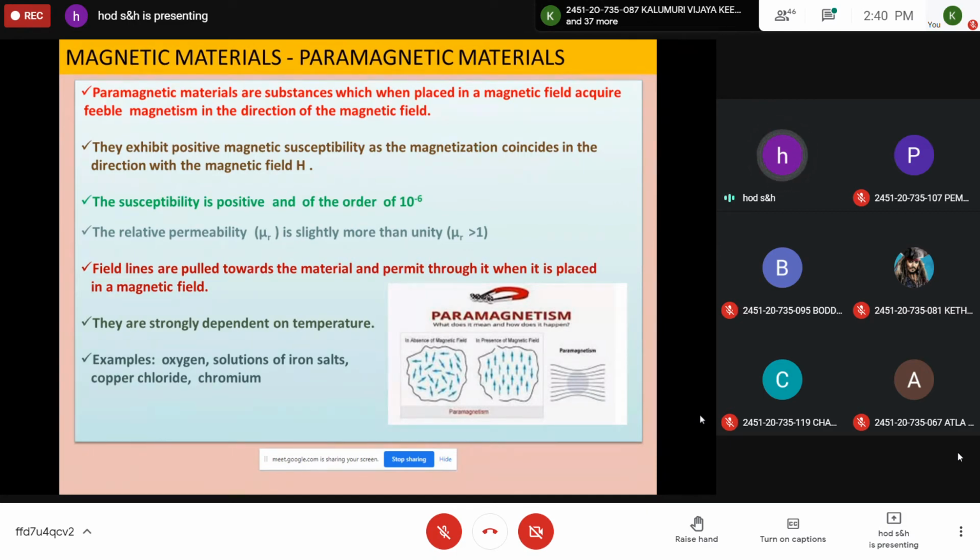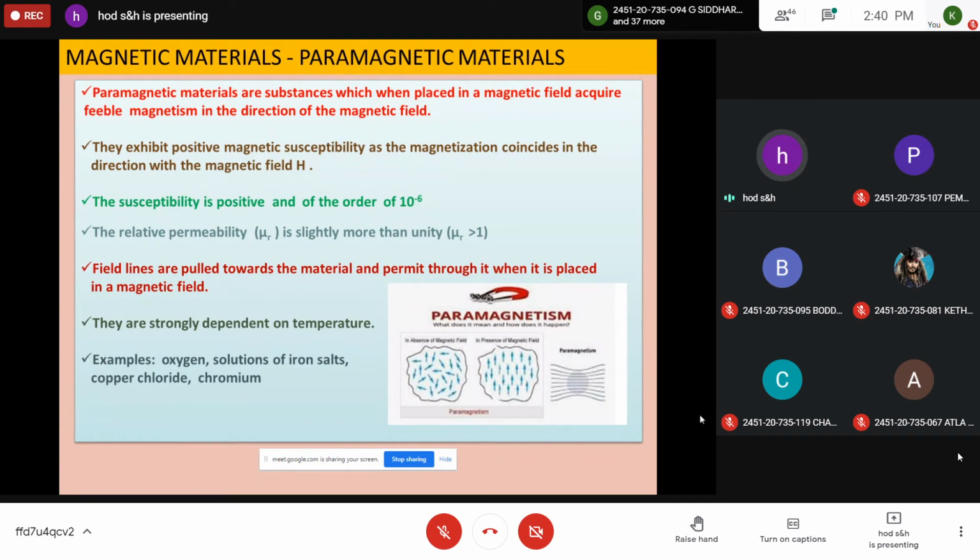So in the absence of the field, they show no magnetization. They have permanent magnetic dipoles and magnetic moment, but these magnetic dipoles are randomly oriented. The magnetic dipole moment of one atom is nullified by another, so that the net magnetization is zero. But in the presence of the field, slowly these magnetic dipoles align in the direction of the field, giving rise to strong magnetic properties. So these are called paramagnetic materials. When they are placed in a magnetic field, they acquire feeble magnetism in the direction of the magnetic field.